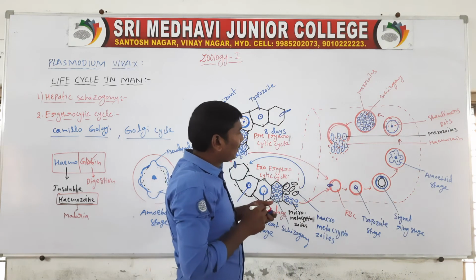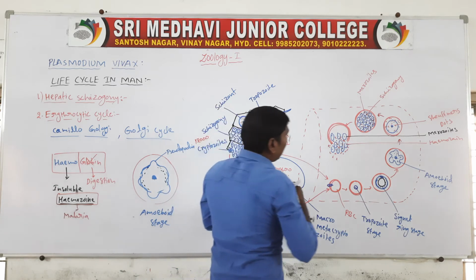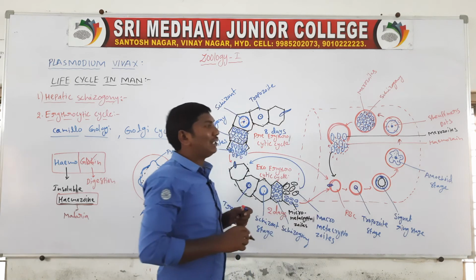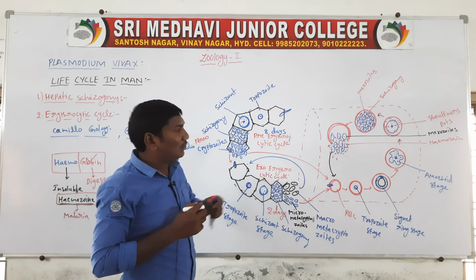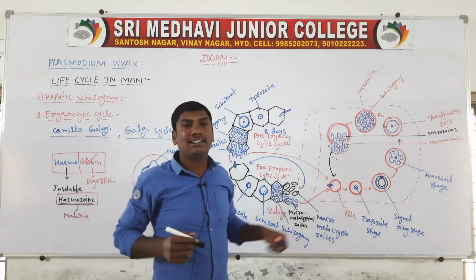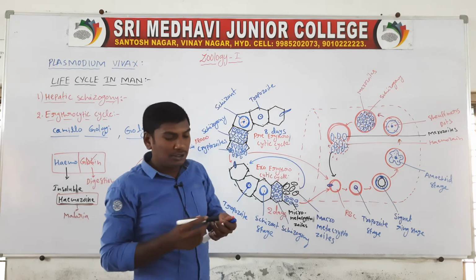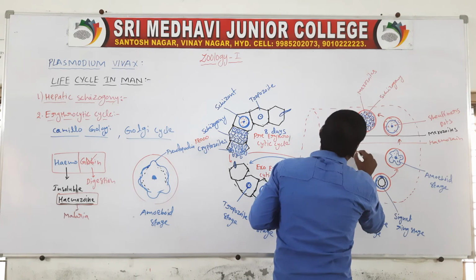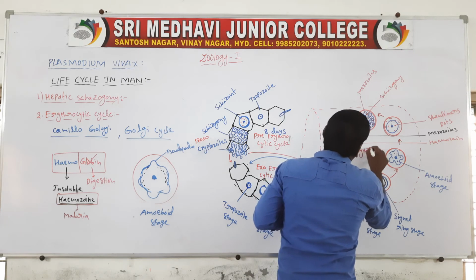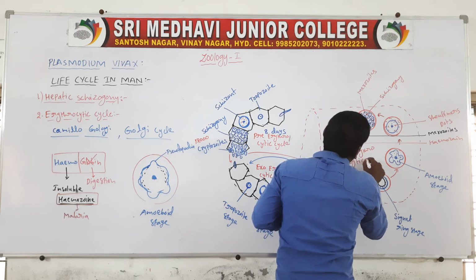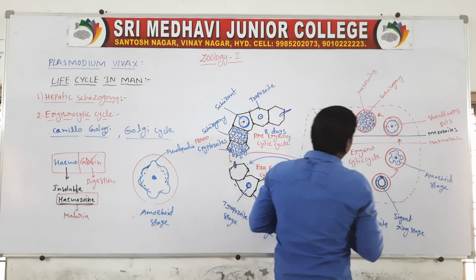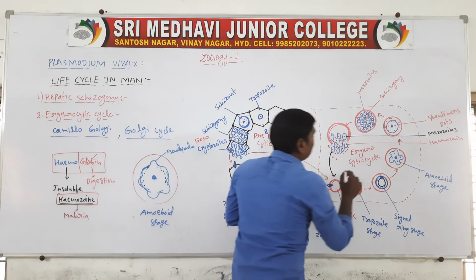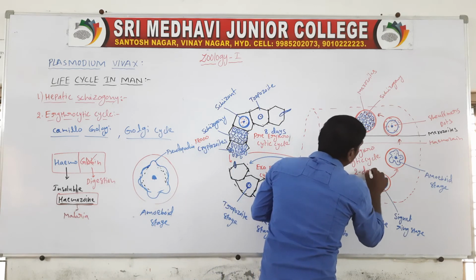These merozoites enter new RBCs and continue to another erythrocytic cycle. So this is the erythrocytic cycle. This entire process is completed in 2 days.